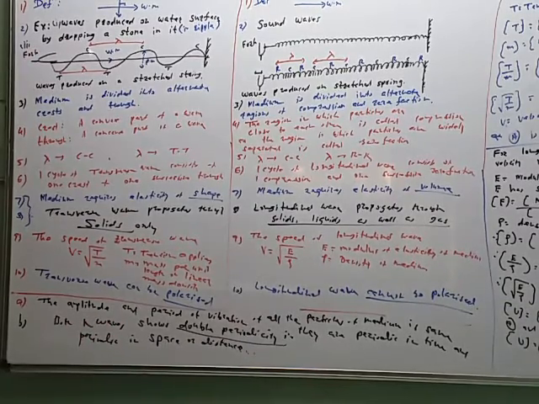Now it is repeated after distance lambda. So it is periodic in distance, periodic in time also.